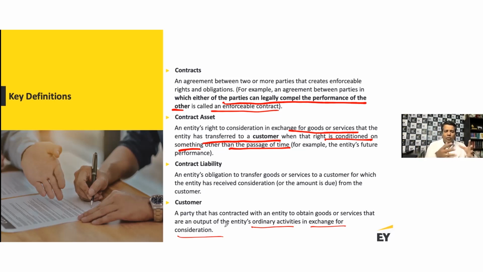You received an advance from the customer and you're yet to fulfill your performance obligation, or you have yet to transfer the promised goods or services which are part of the customer contract. Till the time that happens, if you already received the money from the customer, you don't record that as income, but you record that as part of contract liability. So all of that are some of the key definitions from the standard perspective.